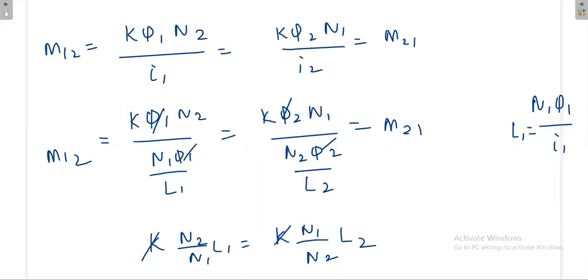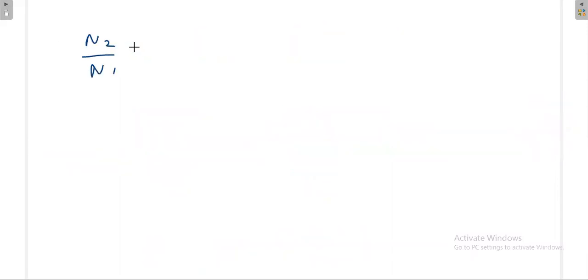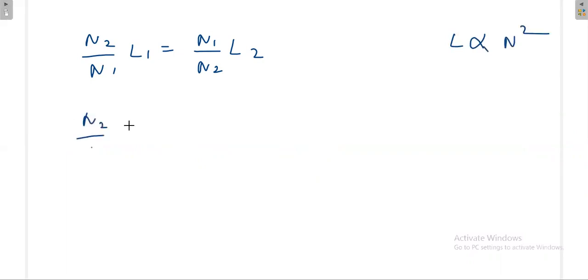N2 divided by N1 L1 is equal to N1 divided by N2 L2. And you know one thing from your experience: inductance always depends on the number of turns squared. So L1 depends on N1 squared, and similarly L2 depends on N2 squared.